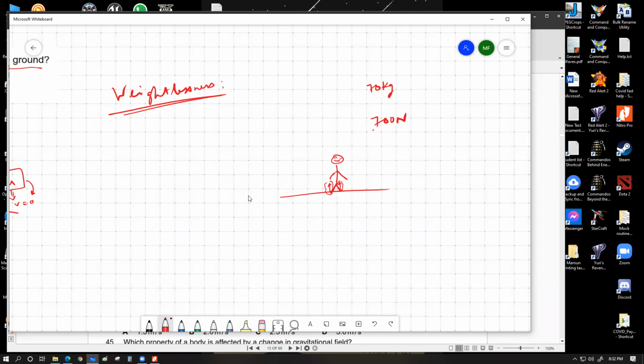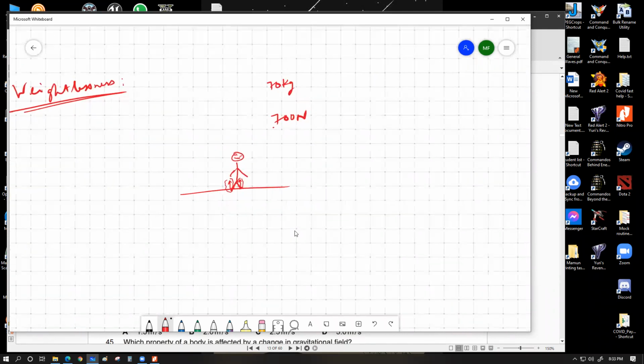One very simple example of this happens whenever we go for a swim. I'm gonna slowly expand the example, so try to understand. Let's say here is a swimming pool, and this is the water level. I just jumped into the swimming pool. Let's say I draw my torso with legs and hands. So let's say this is me.